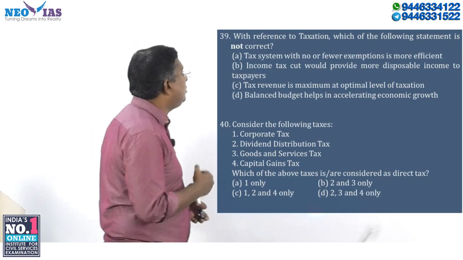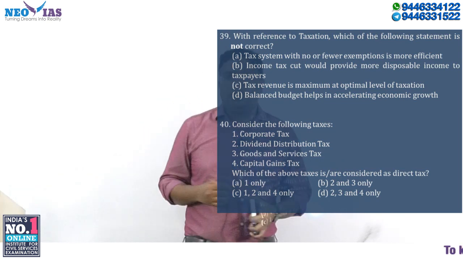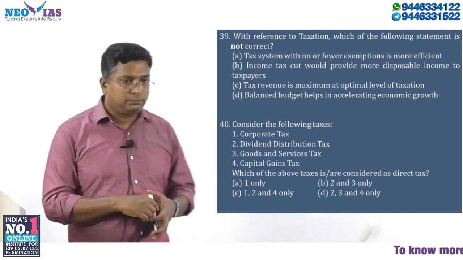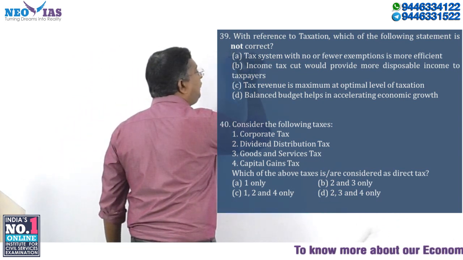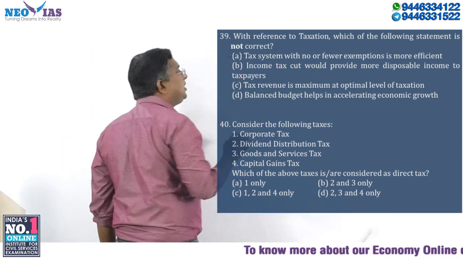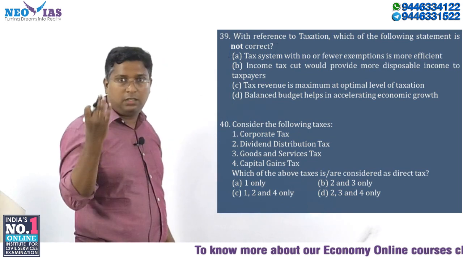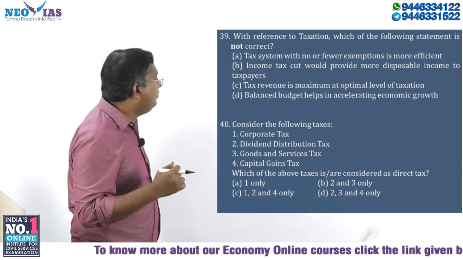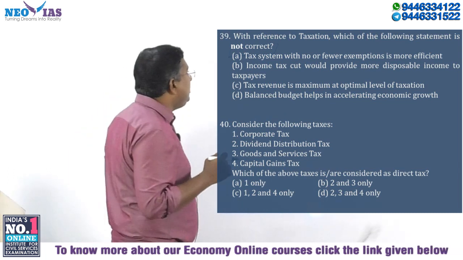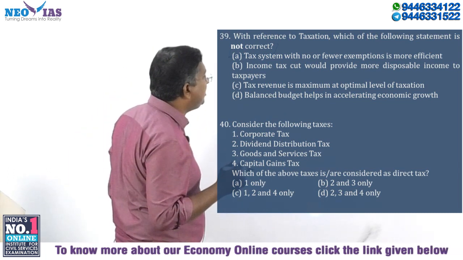Now there is a question regarding taxation. Okay. So in the first question, be very careful about such type of questions. They are asking for the not correct statement. Okay, you have to find out the not correct statement with regard to taxation. Okay, a tax system with no or fewer exemptions is more efficient.